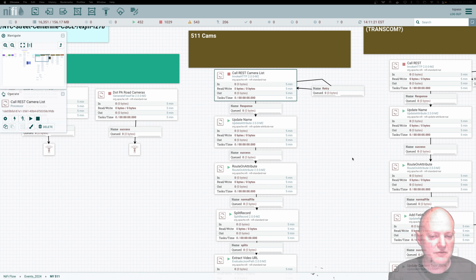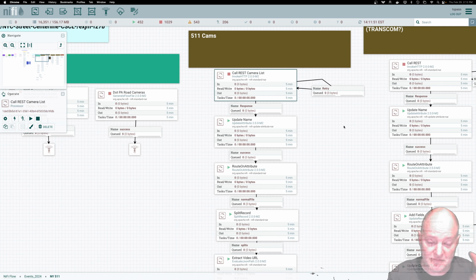But we were going through the camera one, and I've got my 511 New York cameras, and I'll go through that demo a little quickly. Not going to show you all the cool stuff we were doing with that, we talked about Batman. There's some very specific stuff we need for that one. We're not doing that one today. But there is an API from New York City. They give you APIs for everything. New York is the best city for open data.